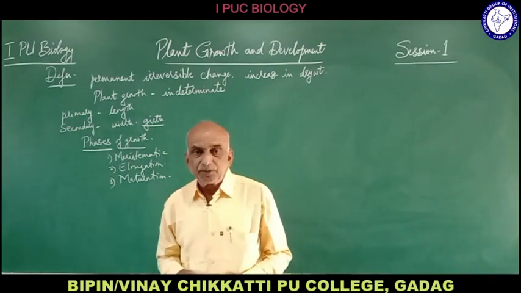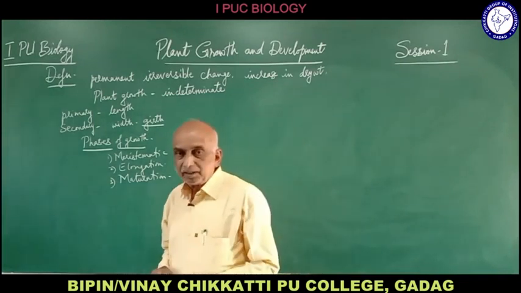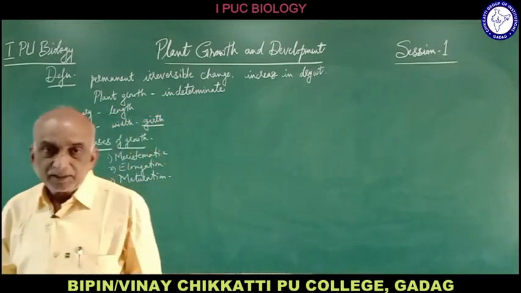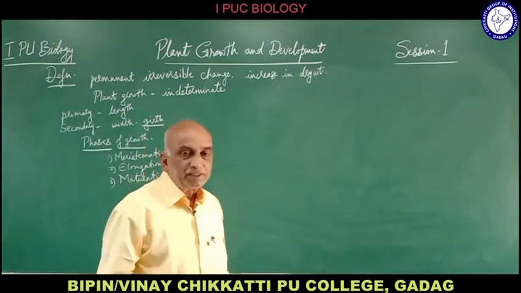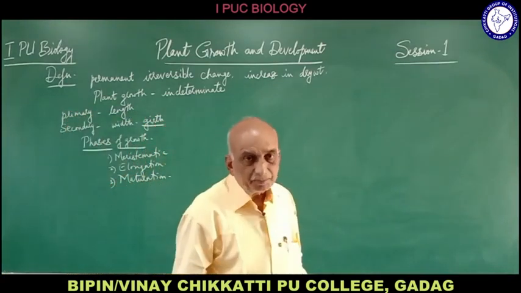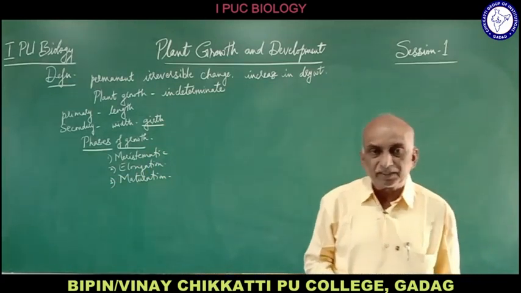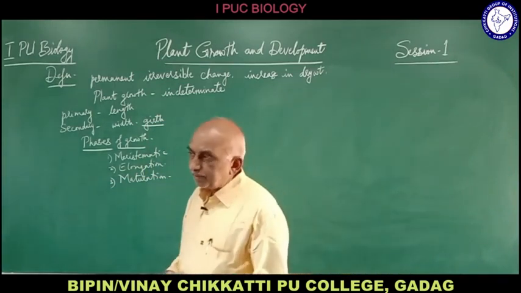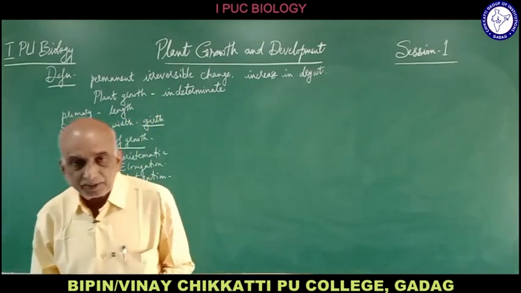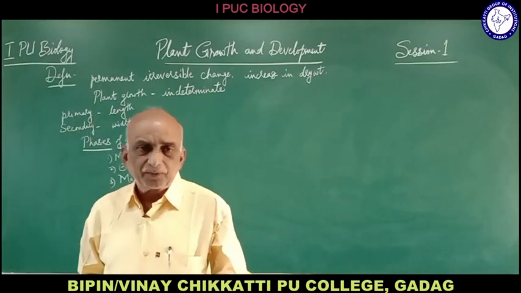Those tissues which retain the capacity of division, especially mitosis, are called meristematic tissue. Tissues which have lost the power of cell division and perform a particular function are called permanent tissues. So meristematic tissues are involved in growth because they retain the power of cell division.